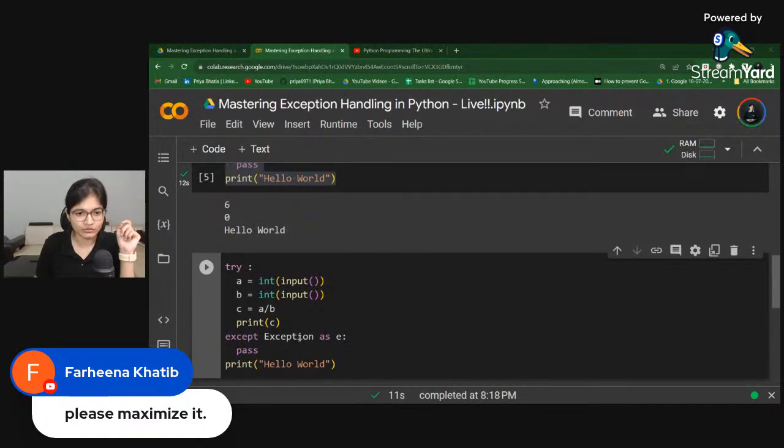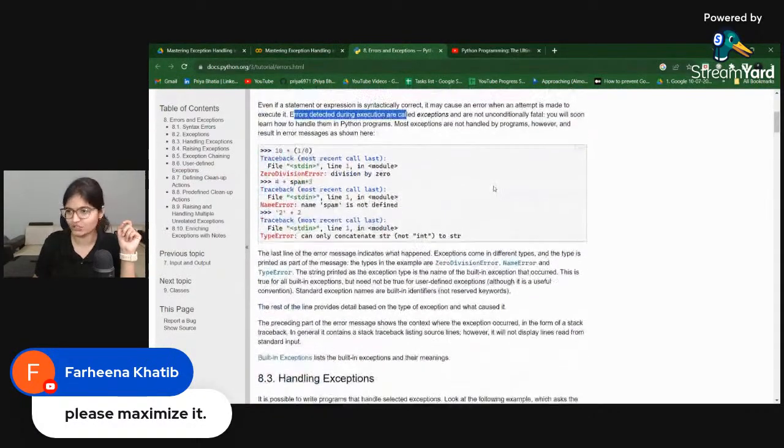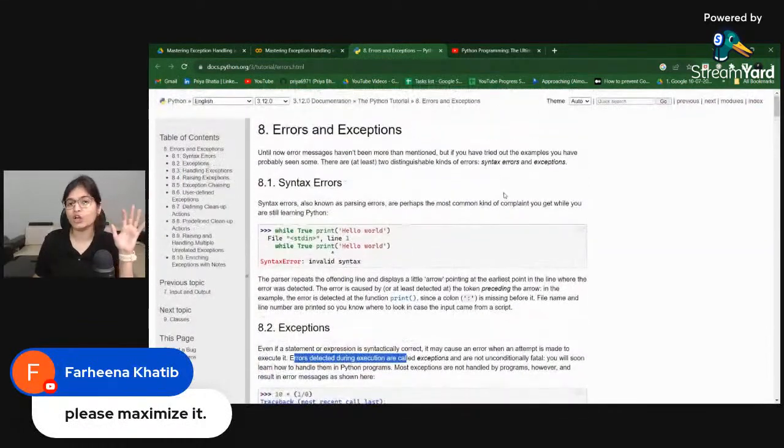Now you can ask me one question: what is this Exception? If you check the documentation, let me show you. I'll share the link of the documentation as well. At any point of time, when you are learning from any mentor, it's not only about me, it's about anyone, always go to the documentation also and study it, because the quality content you get from this standard source is very amazing.